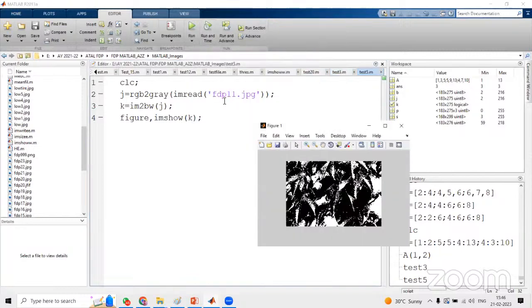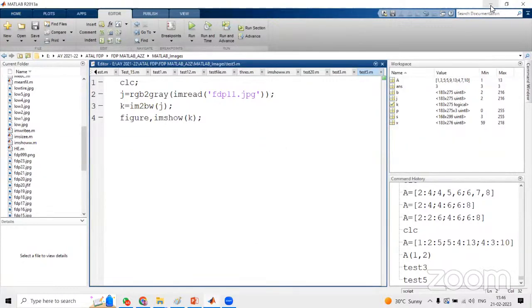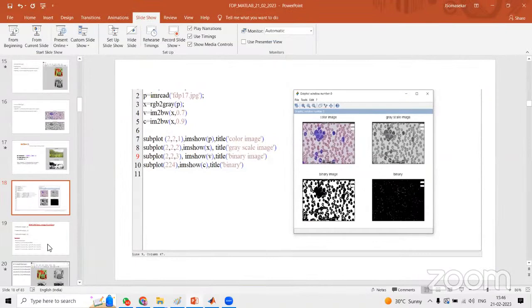So binary image: FDP11 is the color image. I converted it to grayscale. Binary. Finally, we are able to see binary. Later, we will see the significance of this binary image, especially in the segmentation concept. We have a huge number of applications, so at that time we'll discuss in detail. Here my objective is how to convert the given grayscale image into a binary image. That is the main objective. So I'll just minimize this.